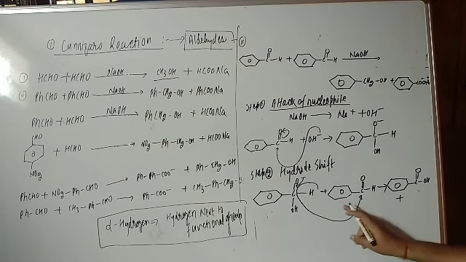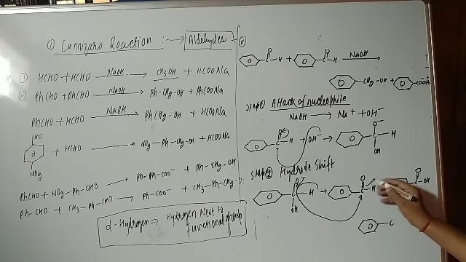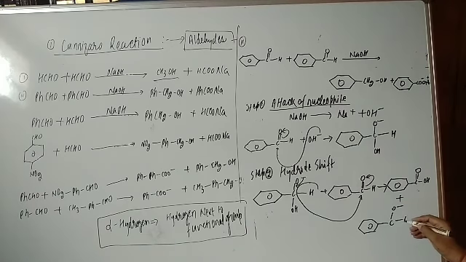Another product will again be an anion. Here is C, this bond is going to shift here, so that is O negative, this is hydrogen, and here is the attacked H group.